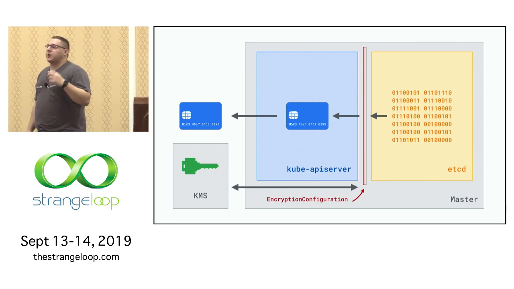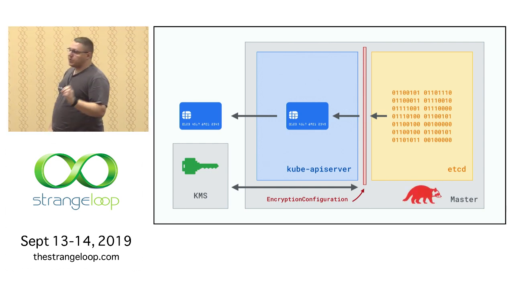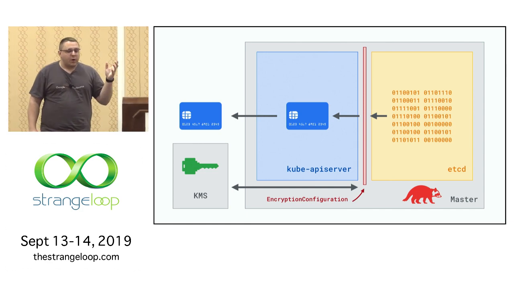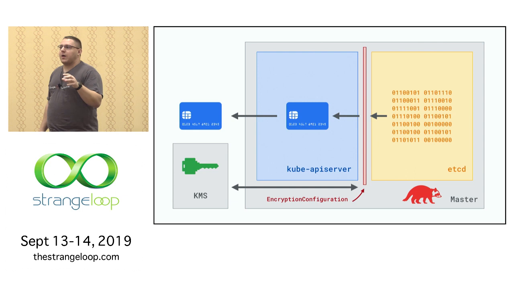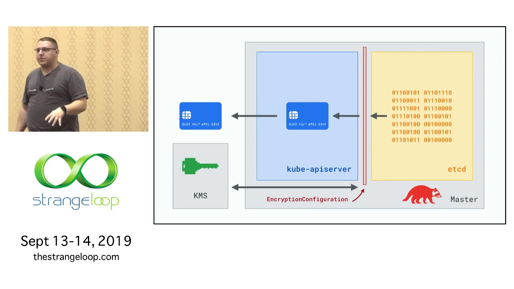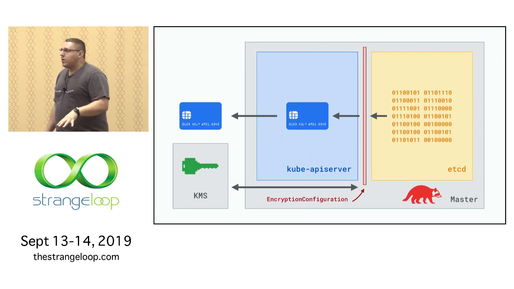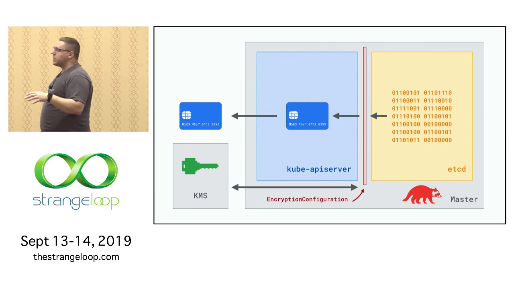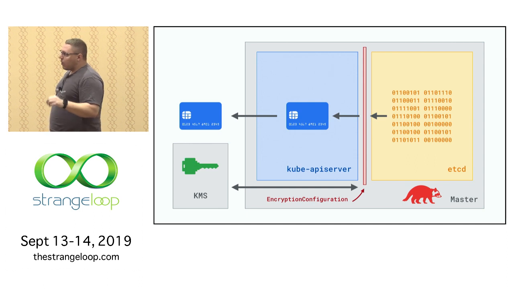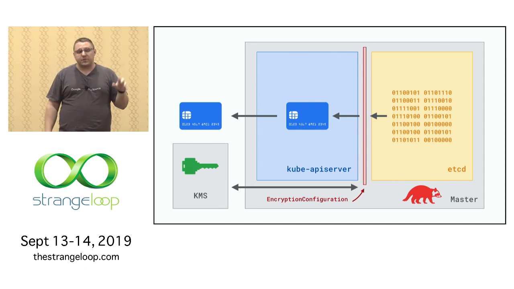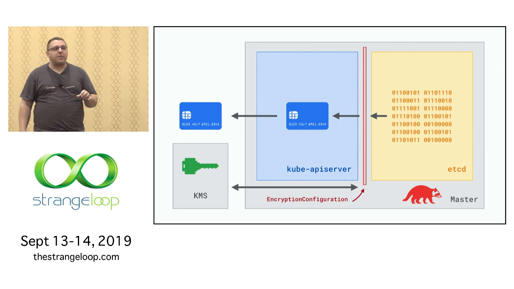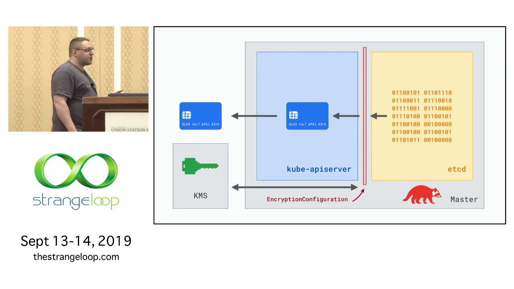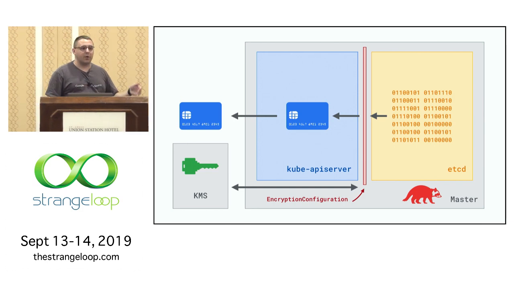So now we bring up the question, what if an attacker has access to the VM? Have we mitigated this? Well, we've mitigated an attacker having access to a backup of the file system of an actual VM, because the authentication, which we'll talk about in a bit, for talking to that key management service is happening at a higher level. We haven't actually mitigated, and it's very difficult to mitigate, an attacker having online access to one of these VMs. And this is where we go back to the original slide where we talk about auditing and logging being important.